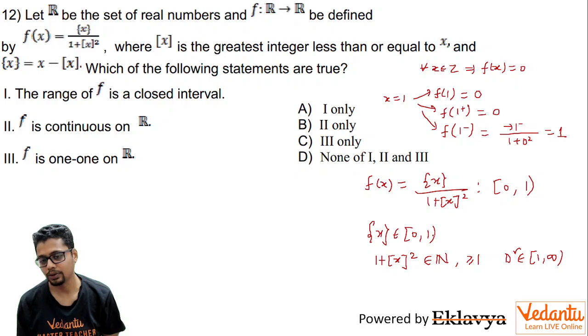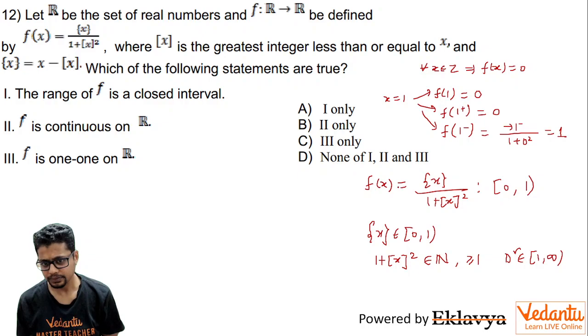Because for you to get 1, given that the denominator is greater than or equal to 1 and the numerator is less than 1, the numerator and denominator both should be 1. But the numerator never becomes 1. So this expression will definitely be strictly less than 1, and this entire interval may not be the range of f(x). We need to explore it further, but the range of f(x) would definitely be a subset of it, or maybe equal to it.